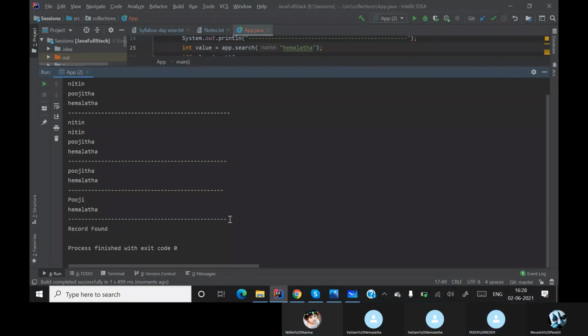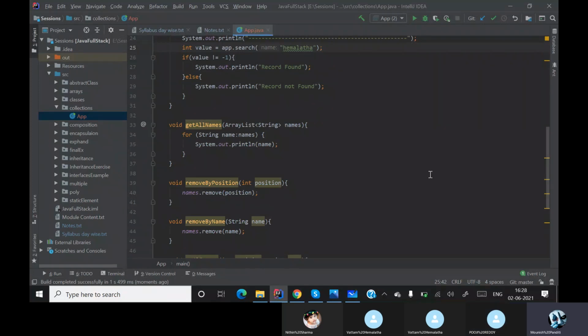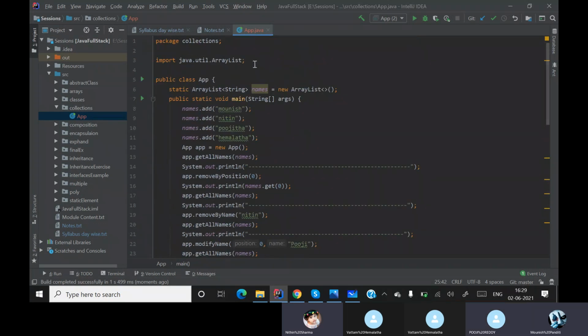That's awesome. So that is how you work with our array list. Understood? Yes, sir. Okay. So any doubts regarding array list till now? No, sir. Okay. So before we go to the next topic, what do you mean by CRUD operation? Any idea on what do you mean by CRUD operation?